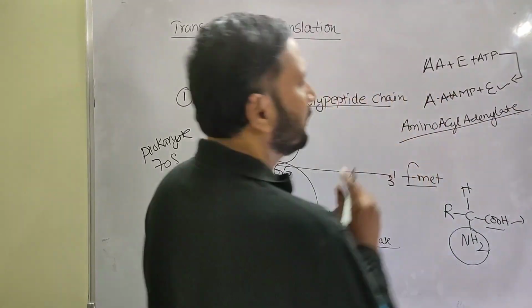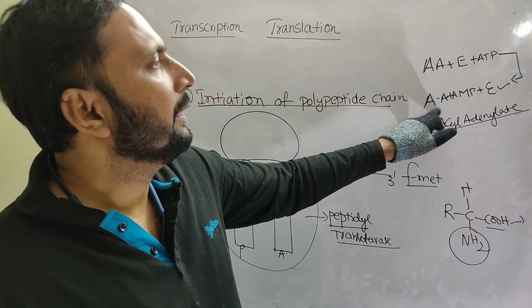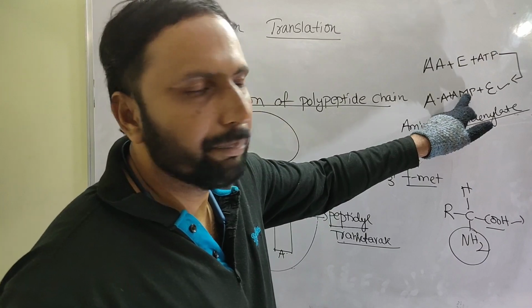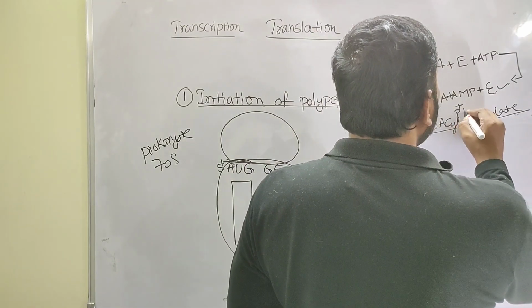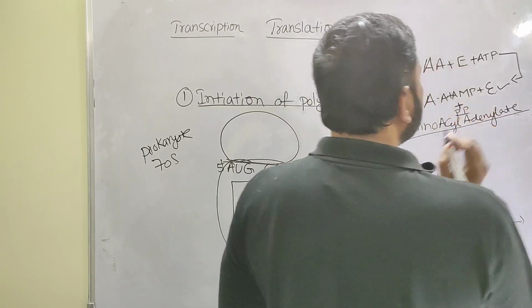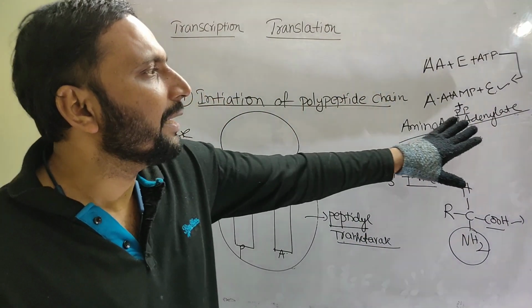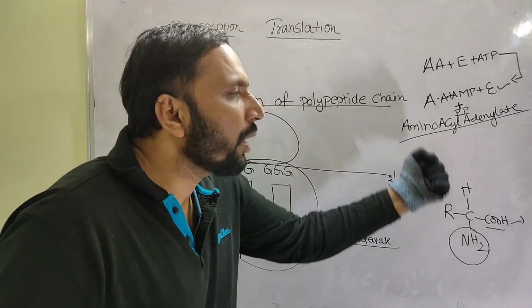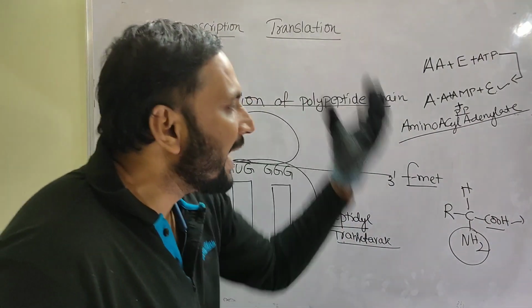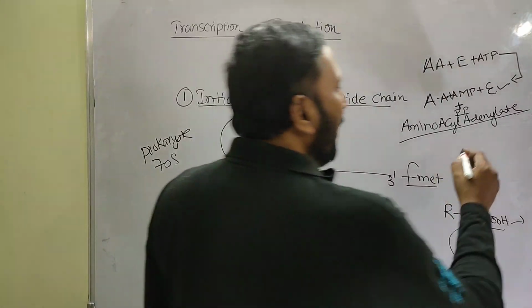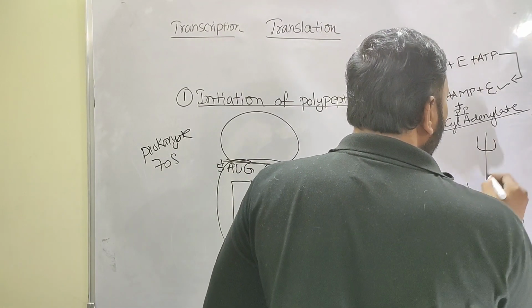Very, very important. Amino acid and ATP are converted into AMP with an enzyme. That is why two pyrophosphates can be released. The aminoacyl adenylate complex means the amino acid is now activated. Now this activated amino acid binds to tRNA.